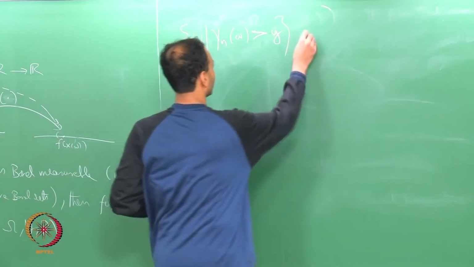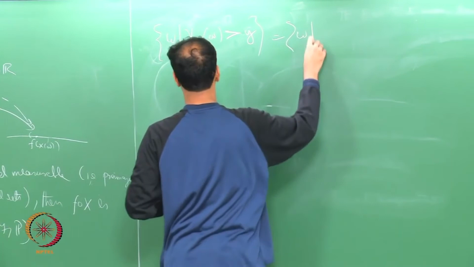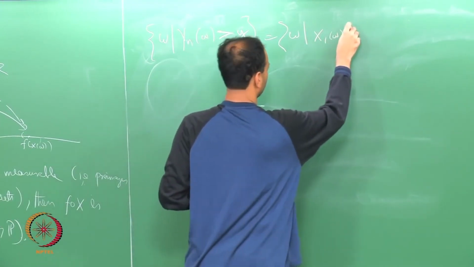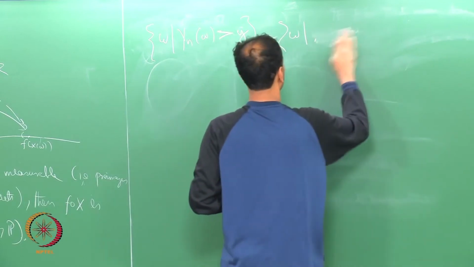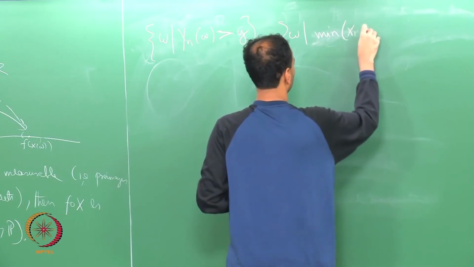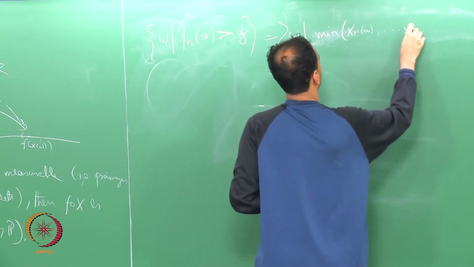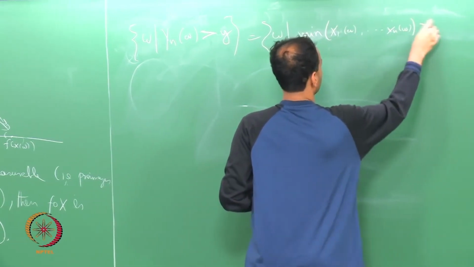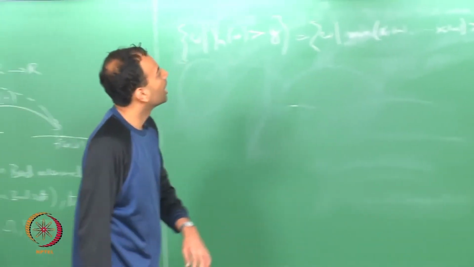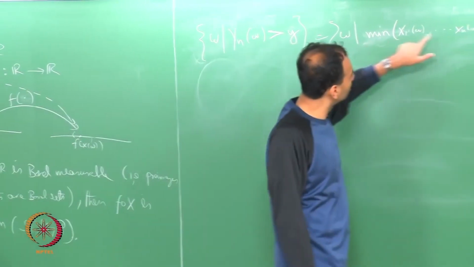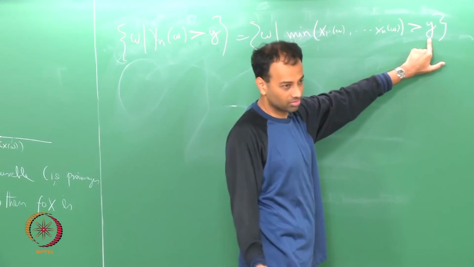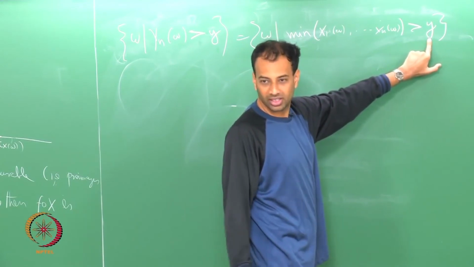Eventually I am going to write omega such that the minimum of X_1 of omega, dot dot dot, X_n of omega is greater than y. And if you are saying that the minimum of all these is itself greater than y, then each of them must be greater than y, right, they are equivalent.